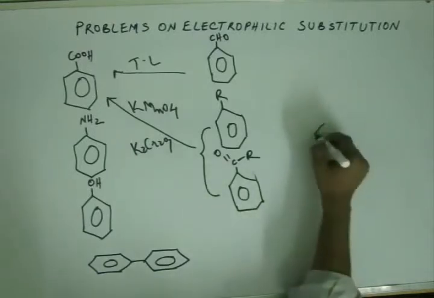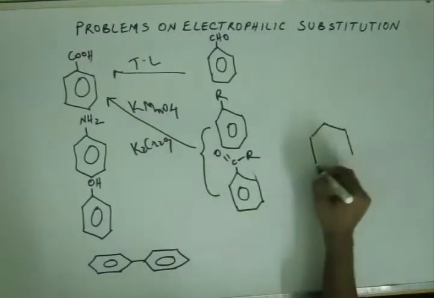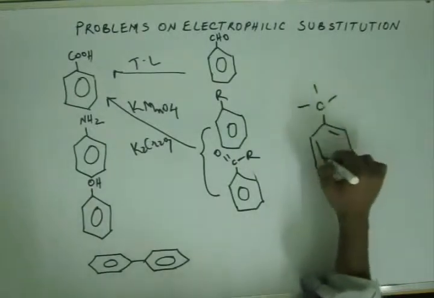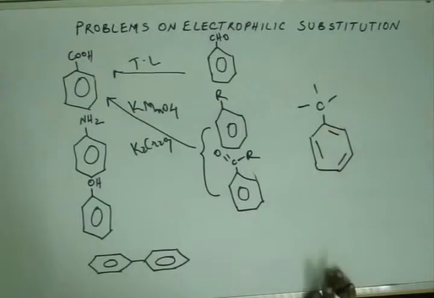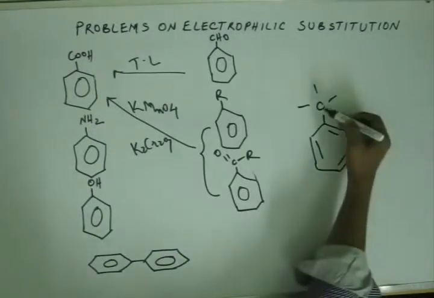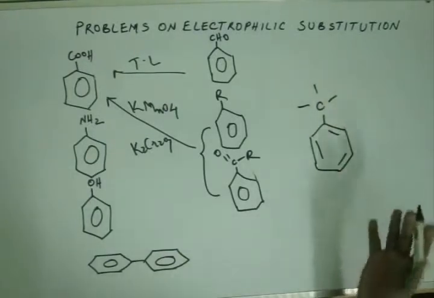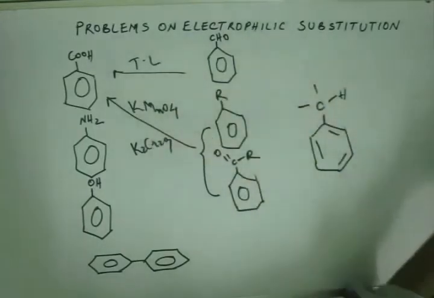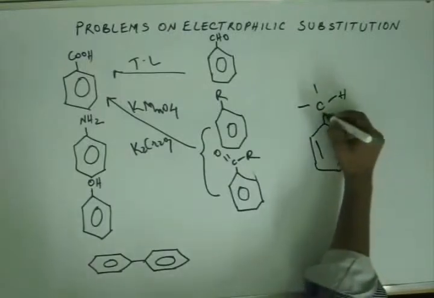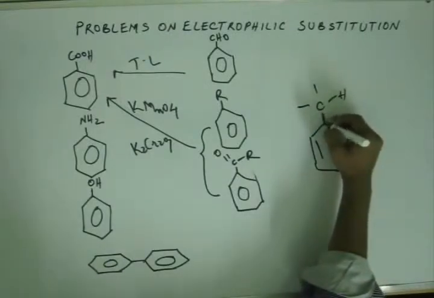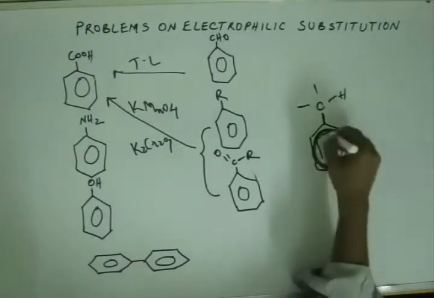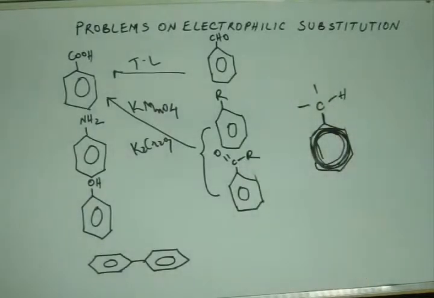Now to give you a feel of this, you won't find a proper explanation in the text, but to give you a proper feel why this should be, listen to this. This is the carbon which is attached to the benzene ring directly. There might be other carbons attached to this carbon, or there might be hydrogen, whatever this chain may be, we are not concerned. What we are concerned with is this bond. This benzene ring would be electron rich. There will be high electronic density in this benzene ring.